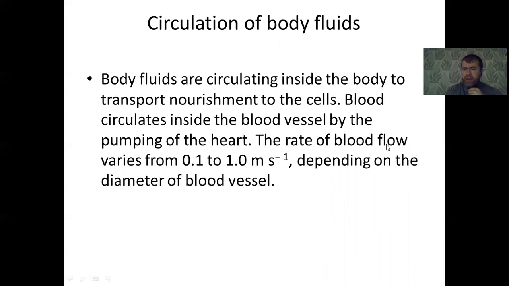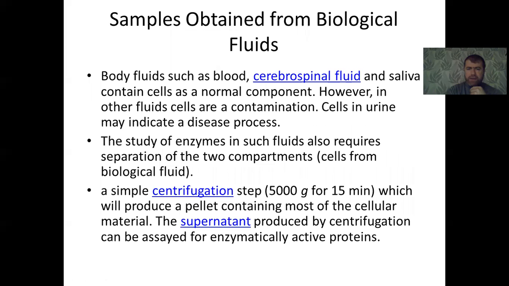The rate of blood flow varies from 0.1 to 1 meter per second, depending on the diameter of the blood vessel.